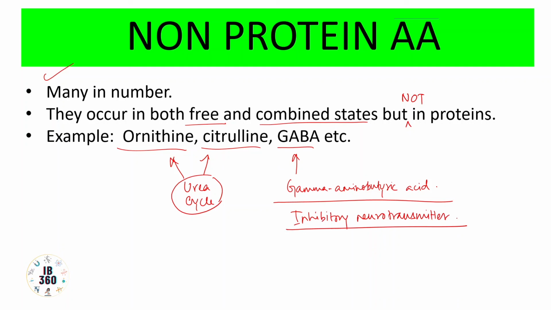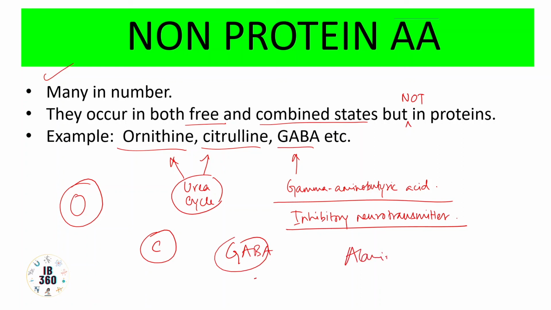So they won't be found inside proteins. They would be free. You can have a single ornithine, a single citrulline, a single GABA, but you cannot have a single alanine or a single phenylalanine or tryptophan or serine. They would always be in the form of consecutive chains, in the form of polypeptides or proteins. That's the simple concept. So I hope you have an idea of amino acids now.